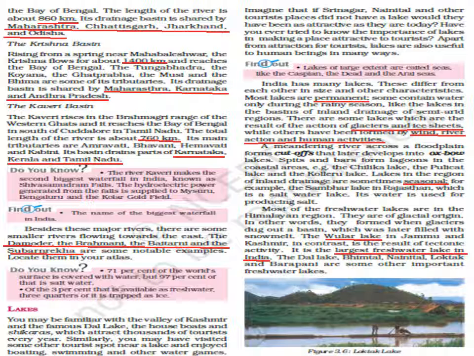Now, whatever freshwater lakes we have, most of the freshwater lakes are in the Himalayan region, and they originate from the glacier. Now, the Wular Lake, which is in Jammu and Kashmir, is the result of tectonic activity, and it is the largest freshwater lake in India. Also, we have Dal Lake, Bhimtal, Nainital, Loktak, and Barapani. These are some of the freshwater lakes.